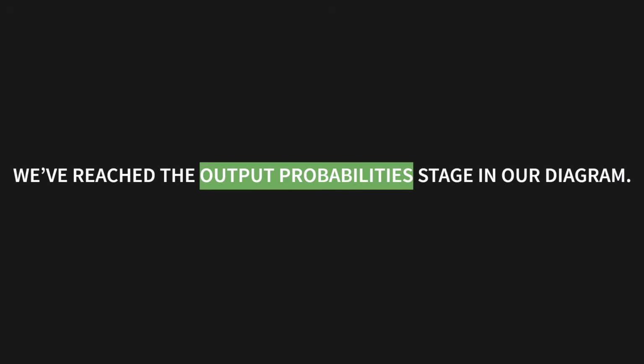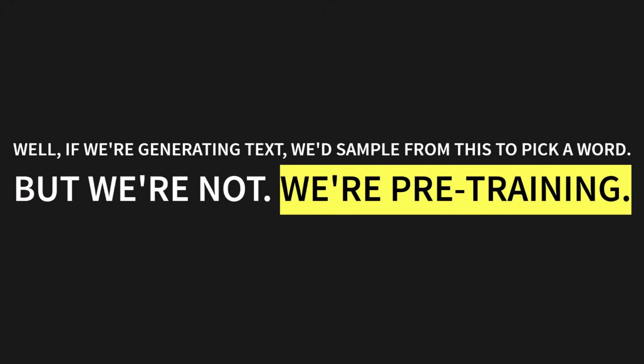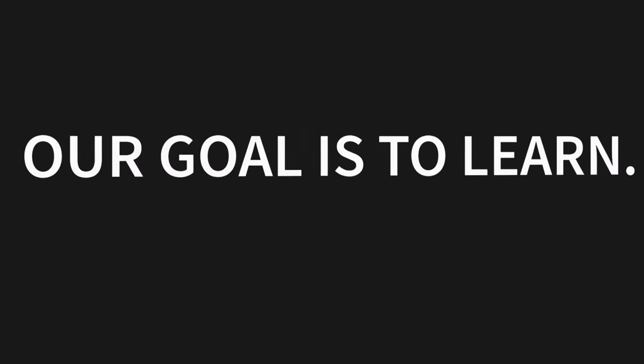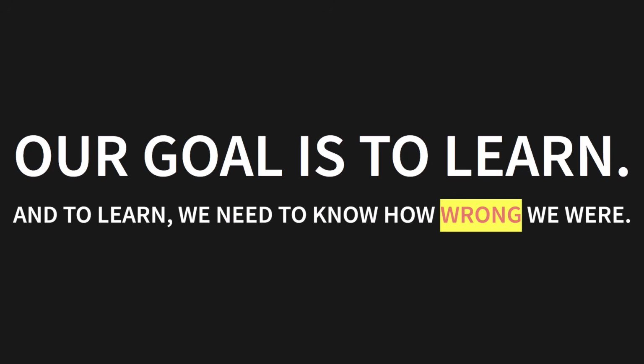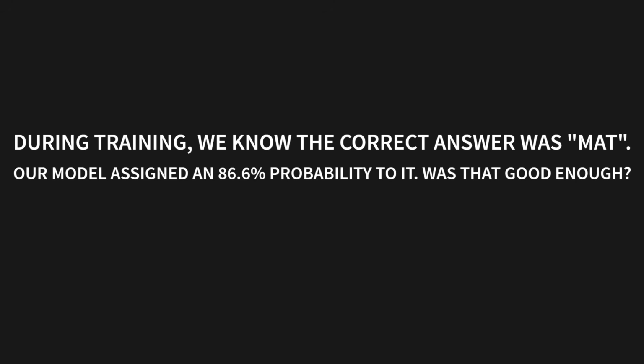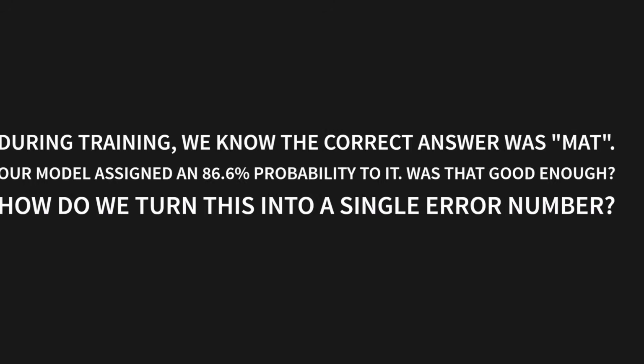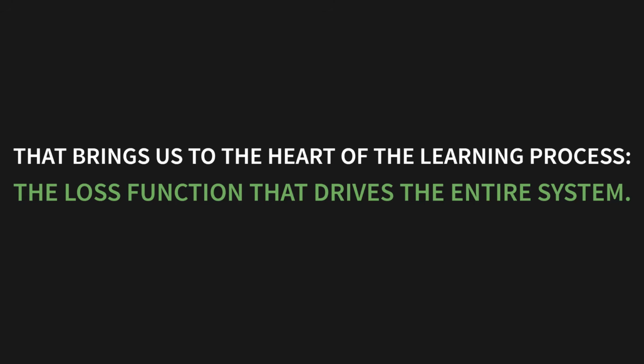We've reached the output probability stage in our diagram. So what do we do with this beautiful distribution? Well, if we're generating text, we'd sample from this to pick a word. But we're not. We're pre-training. Our goal is to learn. And to learn, we need to know how wrong we were. During training, we know the correct answer was Mat. Our model assigned an 86.6% probability to it. Was that good enough? How do we turn this into a single error number? That brings us to the heart of the learning process, the loss function that drives the entire system.